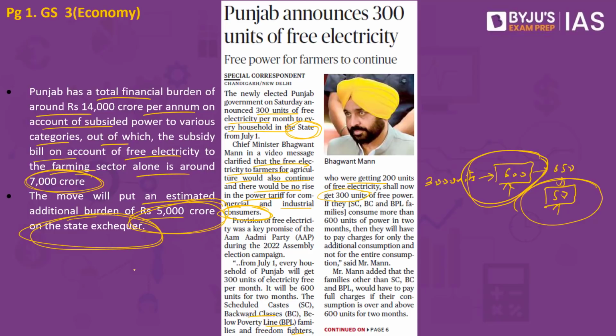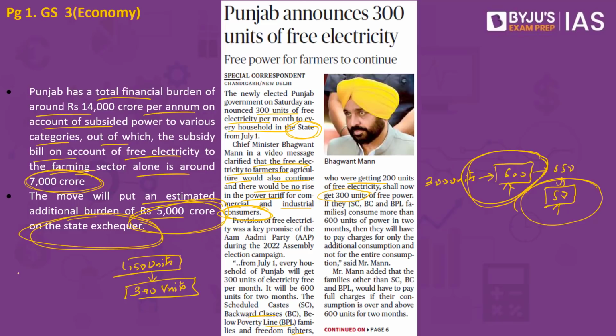Added to it, there are people who also criticize that if there is a family currently making use of 150 units of electricity, since 300 units is free, they may start consuming more and ultimately they may go up to 300 units as well. So as a result, the electricity consumption in the state may also increase.